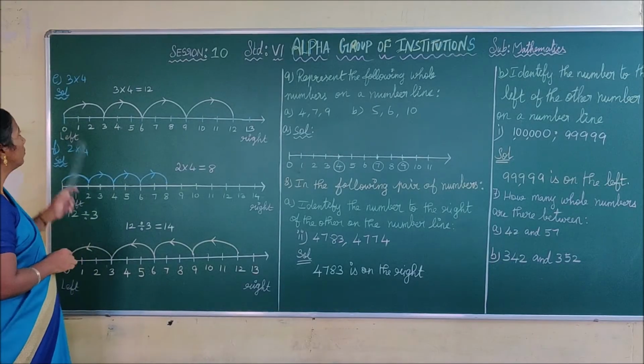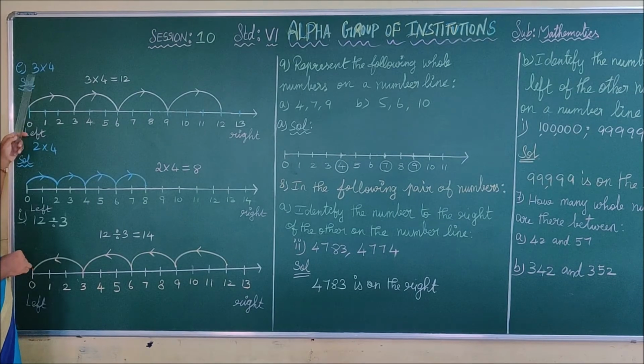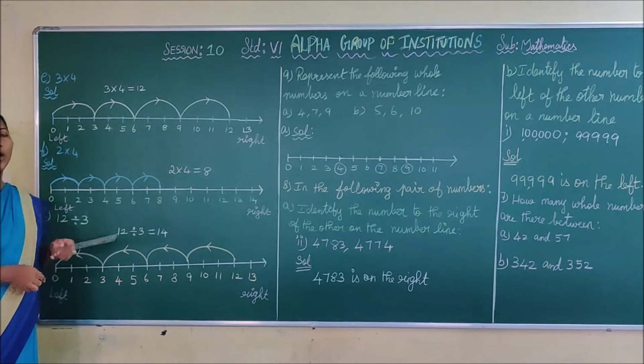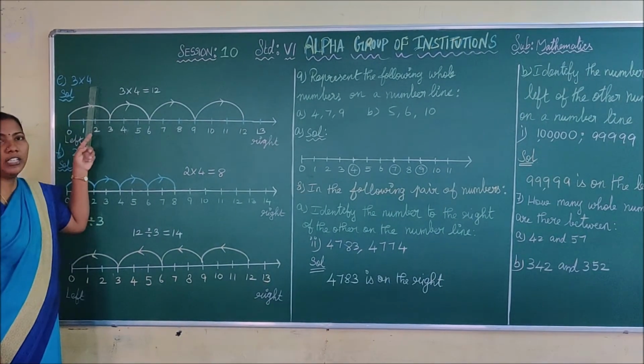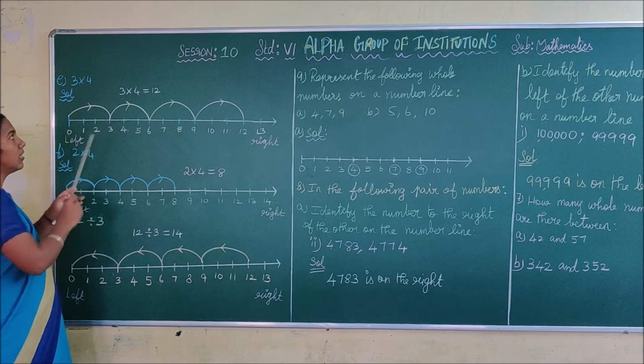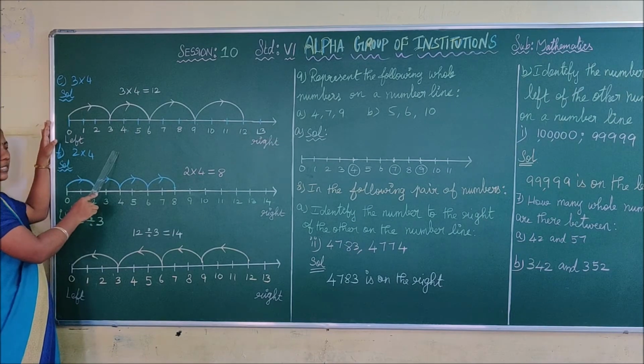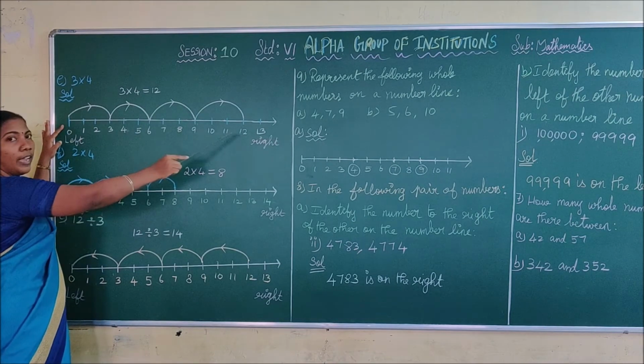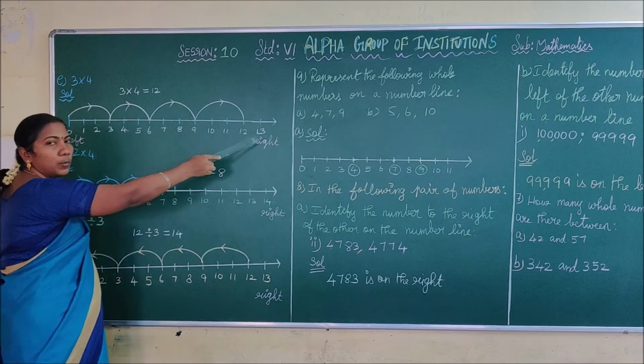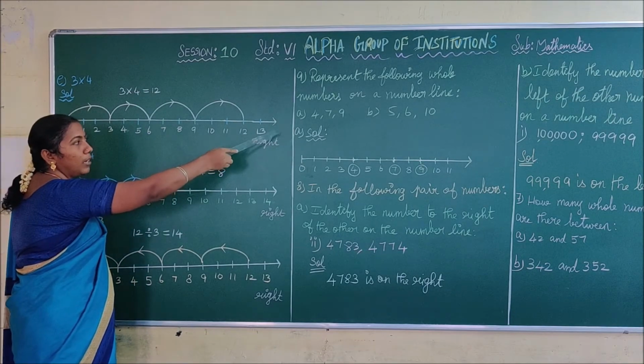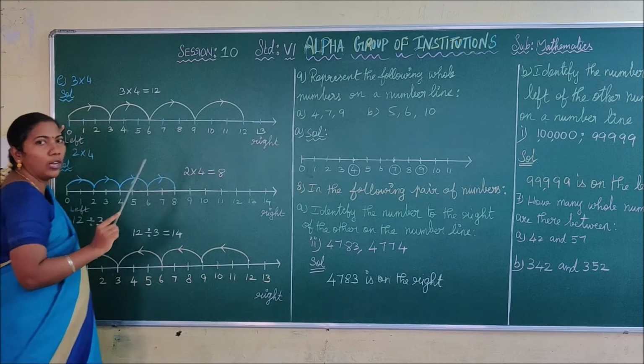Next, see the multiplication now. What is the question? 3 into 4. That is, we have to represent this multiplication on the number line. See here, children. Listen to this sum carefully. First step is you have to draw the number line. You can write the numbers as much as possible. It may be 15, 16, like that you have to write.